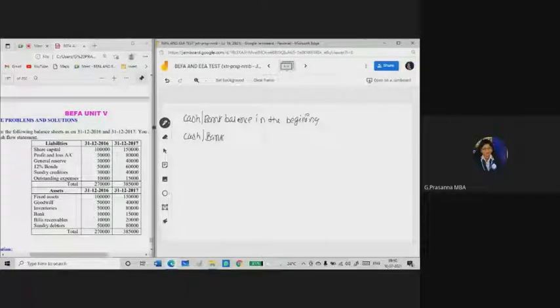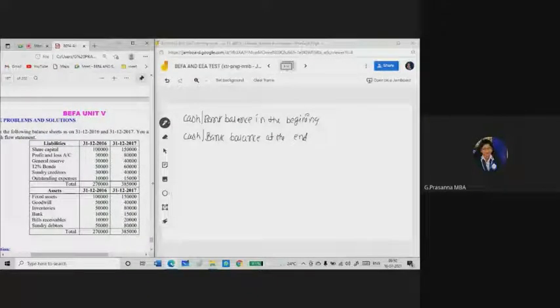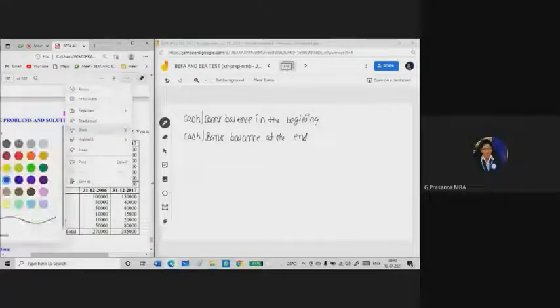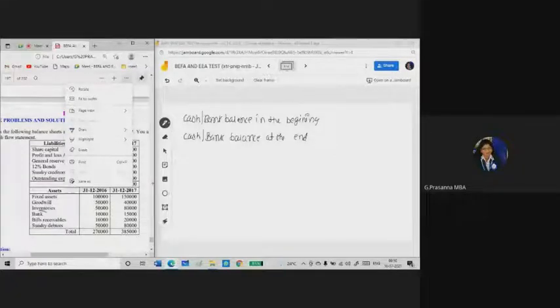Sometimes he will be giving cash and sometimes he will be giving bank. So both opening and closing balances you have to show here. Balance at the end. Where you will be seeing this cash or bank balance means you need to look at the asset side of the balance sheet, only current assets. So here he will be mentioning cash or bank. You need to identify what is there in that question. Sometimes he will be giving cash or sometimes he will be giving bank.